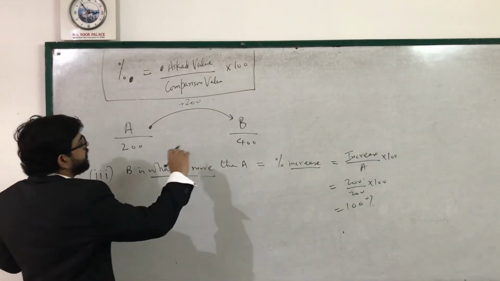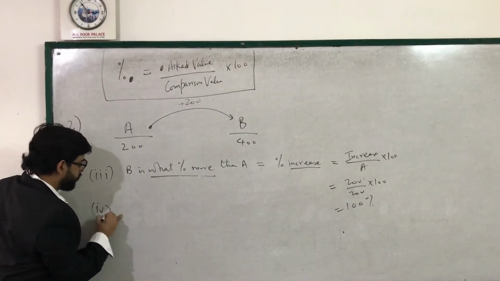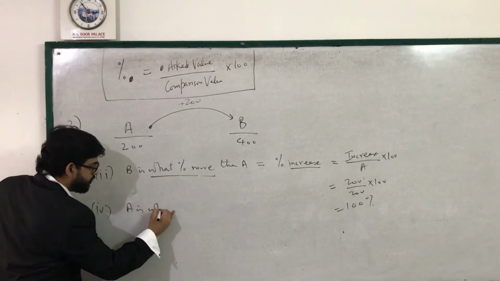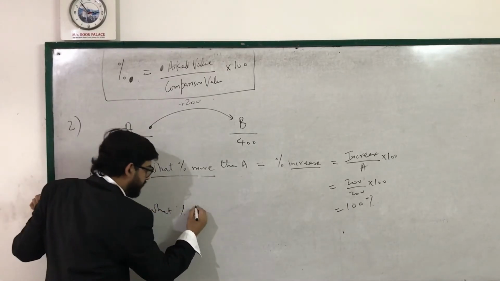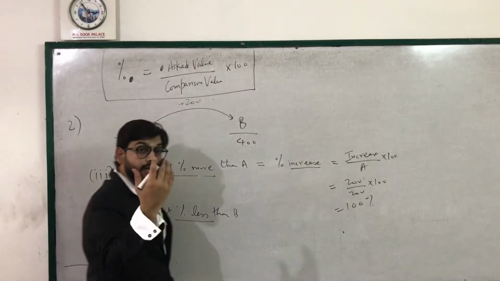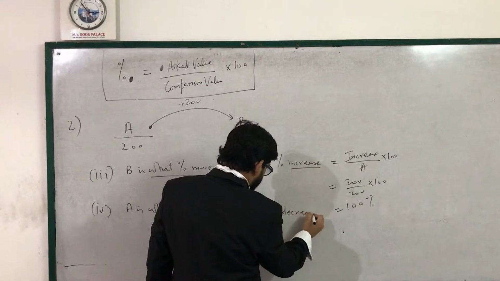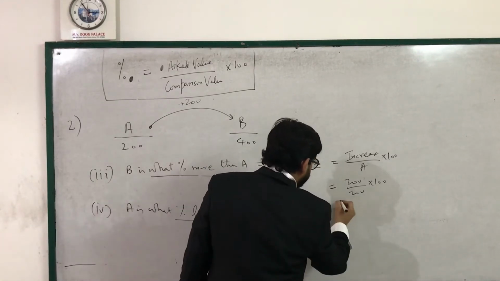You can also say, very simple, if I twist the question, if I reverse the question, that A is what percent less than B. Percent less means percent decrease.